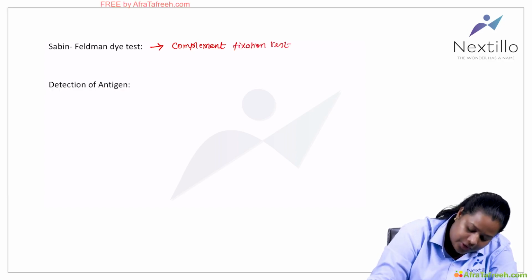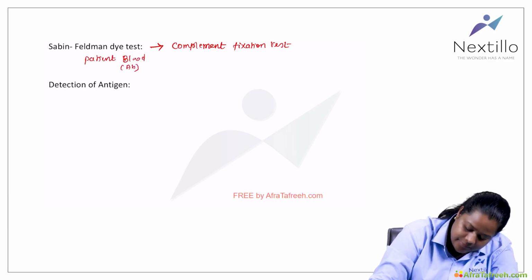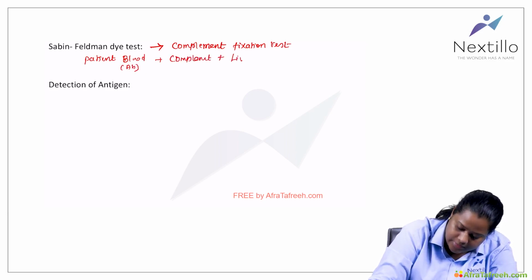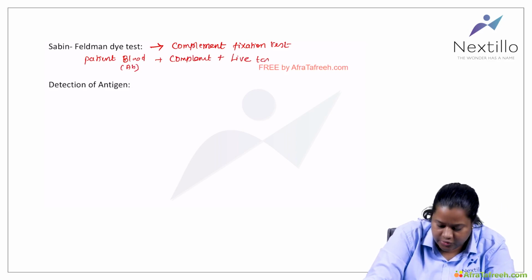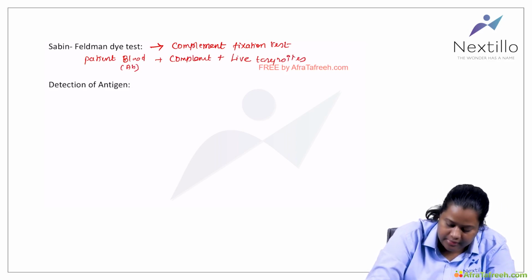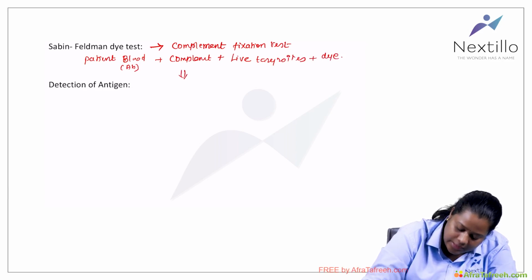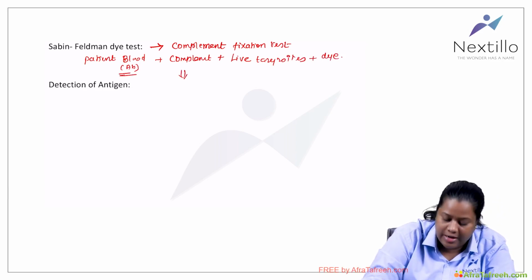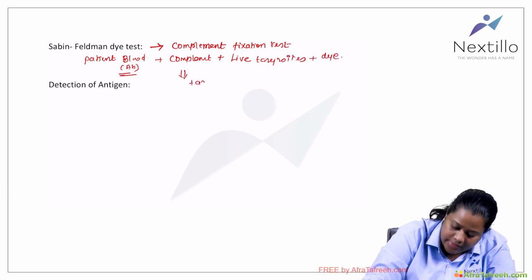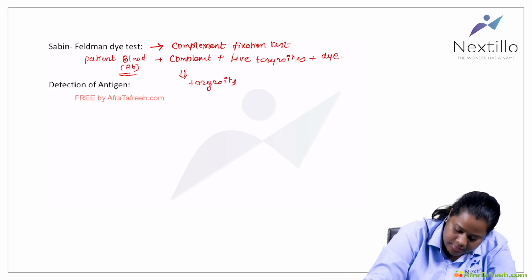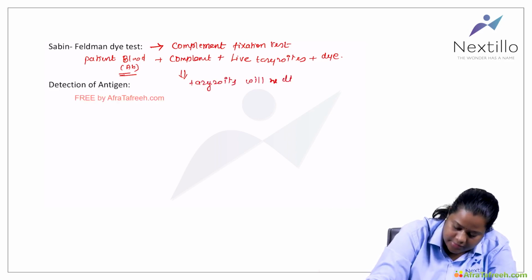Here is what you do: you take the patient's blood looking for antibodies, then you add the complement, then you add the live tachyzoites, and then you add a dye. Later you see if the patient's serum is positive for antibody: the tachyzoites will be distorted.